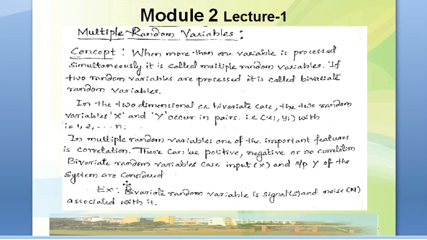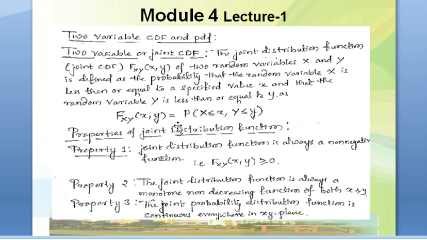And the example for bivariate random variable or two random variables means they occur parallelly. They'll be in a single instance or they'll be present together. So we can consider a communication channel wherein a signal is transmitted. Signal can be one random variable, and with the signal there is always a noise, and we can consider the noise can be the other random variable.